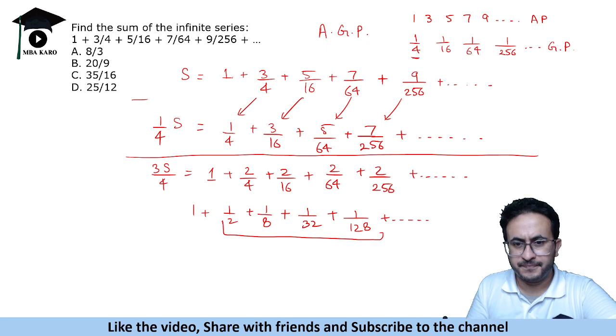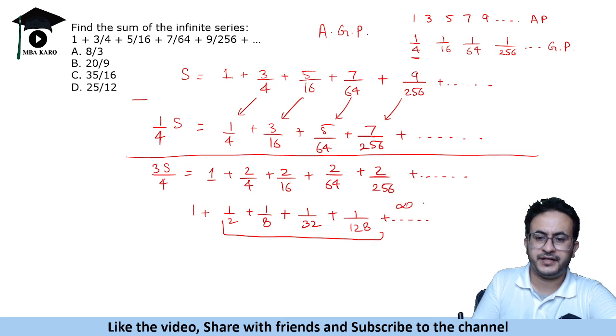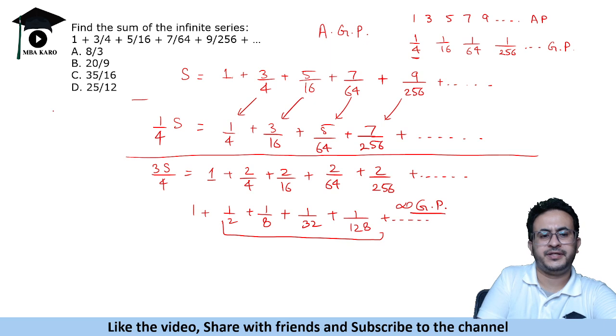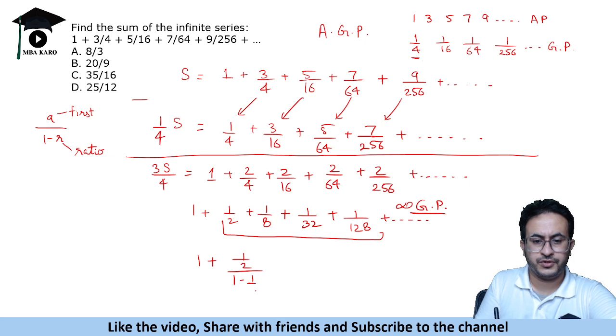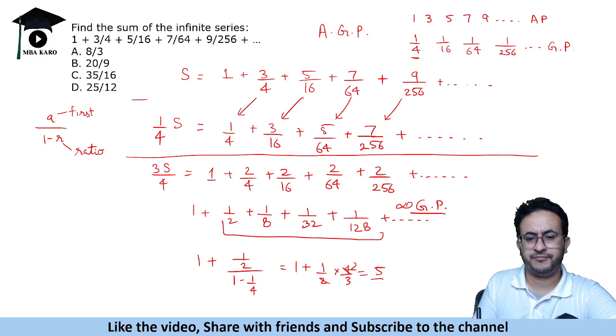Now this is a GP, right? This is a decreasing, infinite GP. What is the sum of an infinite GP? A upon 1 minus r, where a is the first term and r is the common ratio. So that will be 1 plus 1 by 2 upon 1 minus r, where r is 1 by 4, right? So 1 minus 1 by 4 becomes 3 by 4, and 1 plus 1 by 2 into 4 by 3. So basically 1 plus 2 by 3, which is 5 by 3.